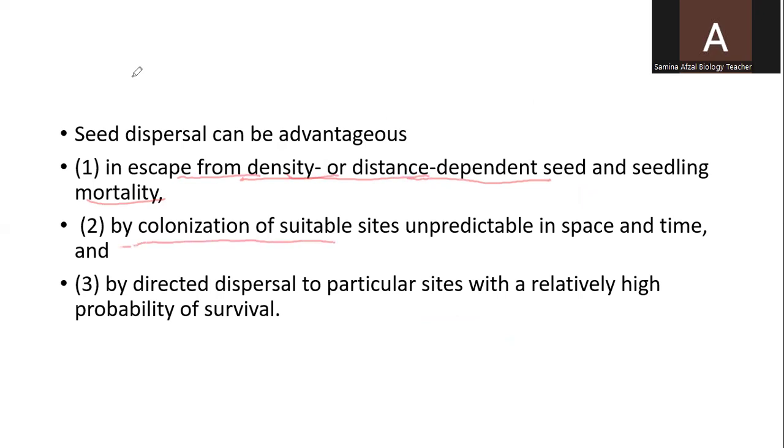By colonization of suitable sites unpredictable in space and time, and by directed dispersal to particular sites with a relatively high probability of survival, when they reach a place where environmental conditions are suitable for germination, they will grow and make their own population in those areas where there are very few plants. In this way, they are able to colonize more areas.